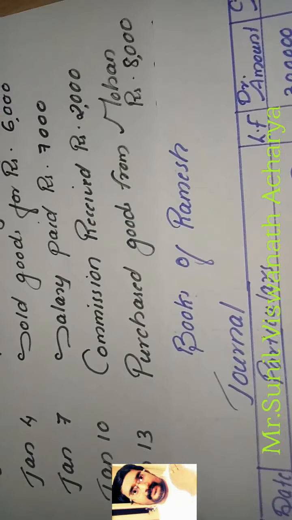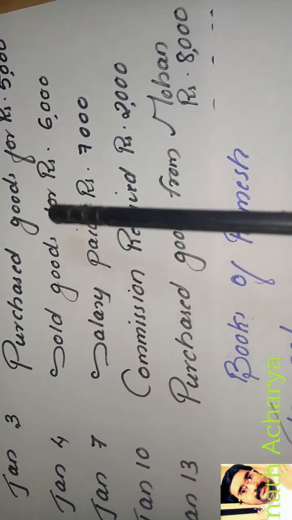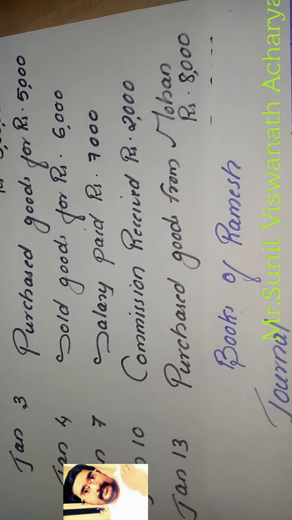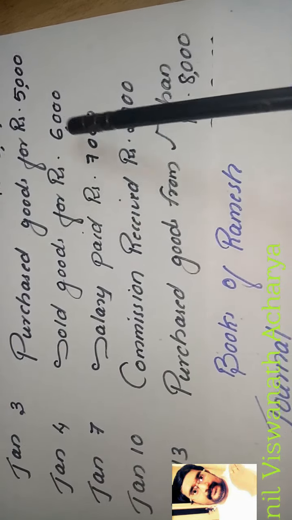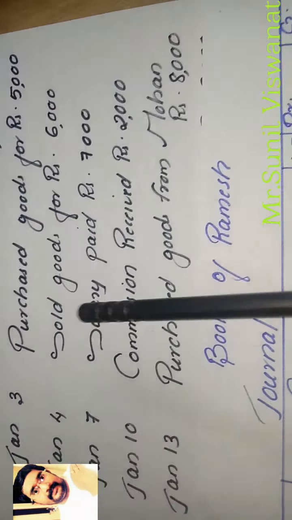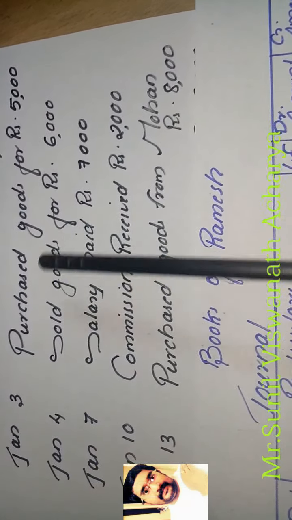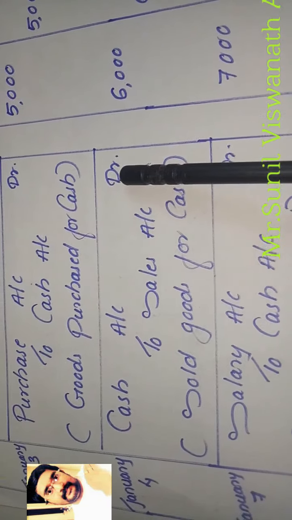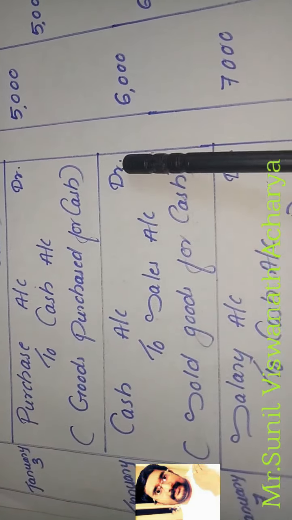The next transaction: January 4, sold goods for rupees 6,000. Sold goods with nothing else mentioned in the question means it is for cash. When you sell goods for cash, what comes to the business? Cash. Sold goods means it is a sale, and sales is revenue for us. So the journal entry is dated January 4. Cash is coming to the business, cash increases, cash is an asset, asset increases, so we debit the cash account.